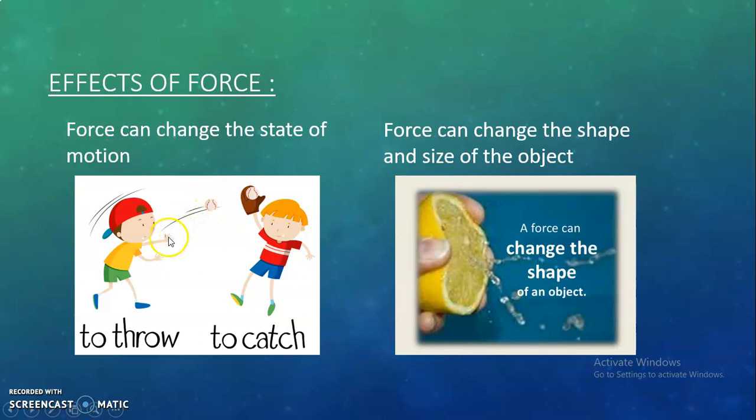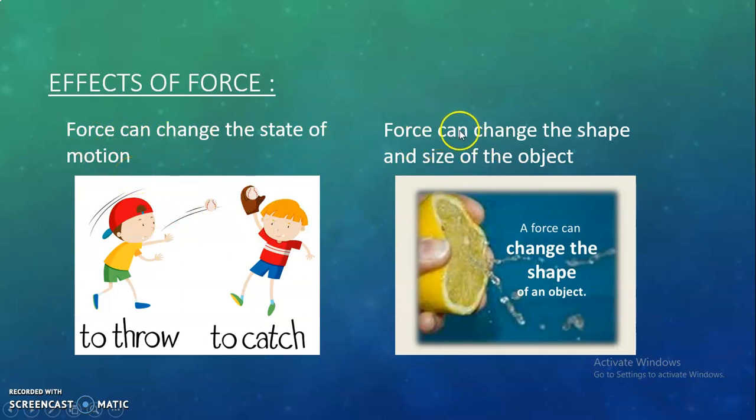So it created motion in the ball because the ball was stationary, and when we throw a ball we create motion in the ball. And here, when the boy tries to catch the ball, he tries to stop the ball, so it is stopping the ball from moving. Okay, so force can stop an object and can also create motion. Both things are possible, so force can change the state of motion.